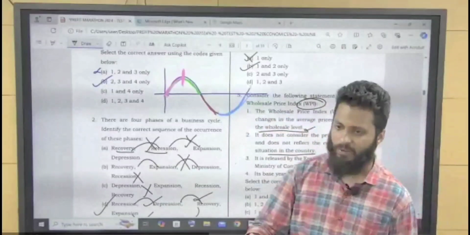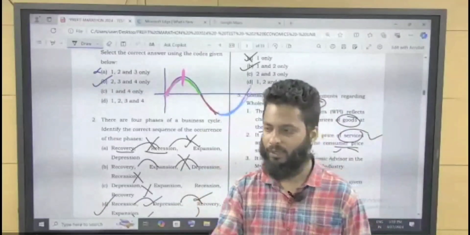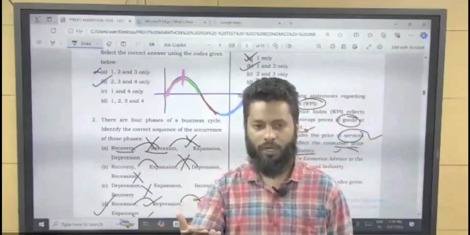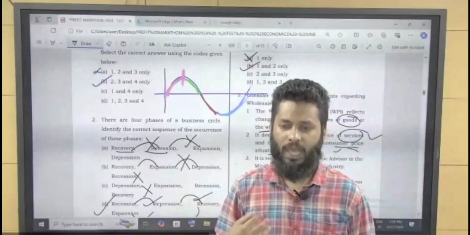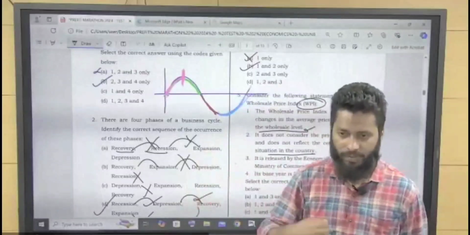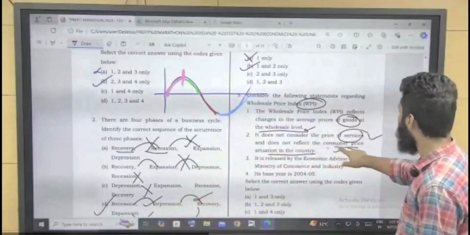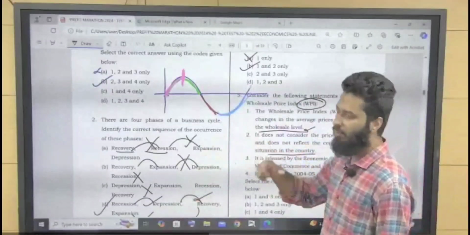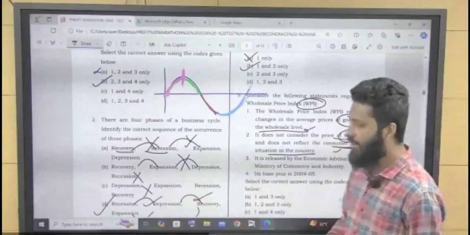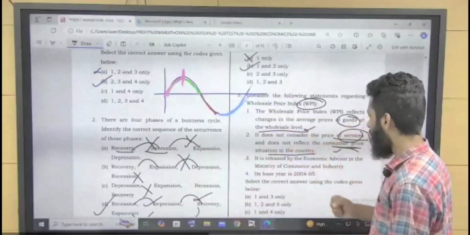True, because as a consumer, when we go to the market and we buy a commodity in less number of pieces, for example 2 pieces, 3 pieces, this is consumer price. But when we go to a wholesale market and we purchase the commodities as a wholesaler or as a retailer, we purchase in the wholesale market, so the rate is different, right? So WPI does not reflect consumer price, rather it reflects wholesale price. Also, WPI does not consider the prices of services. It only covers the prices of goods or commodities.